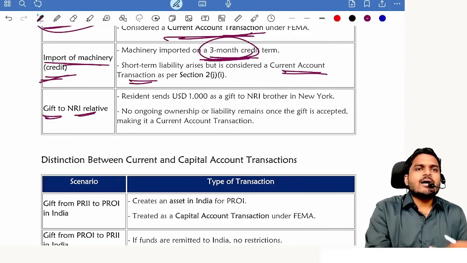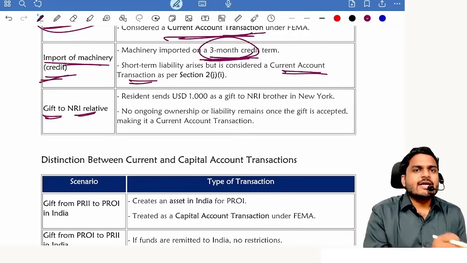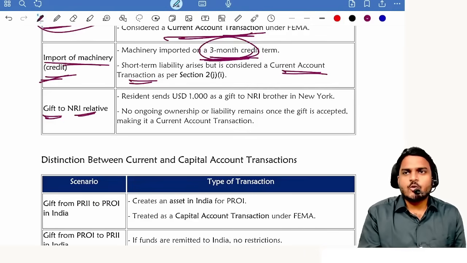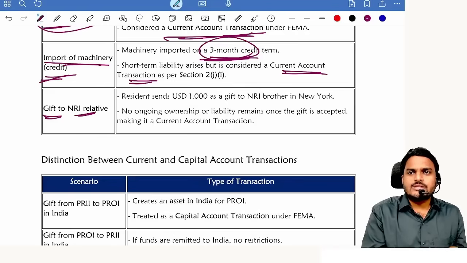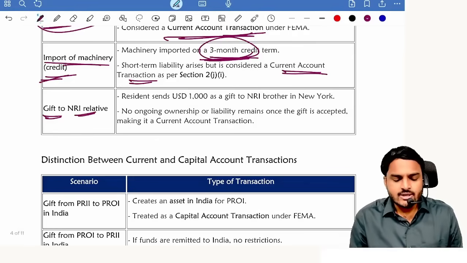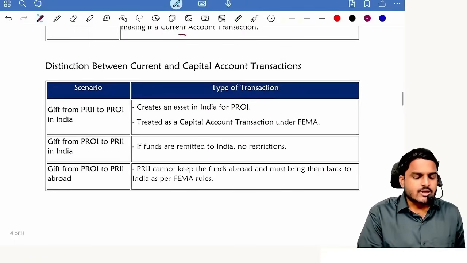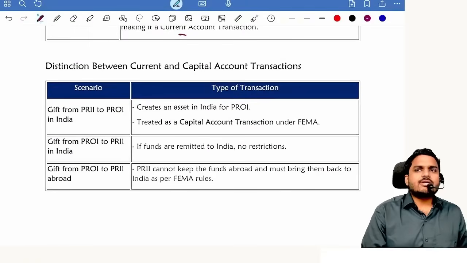Suppose he is giving me a gift in dollars. Of course, I cannot hold dollars as per section 4. I need to convert them into rupees. Now foreign asset is not created, foreign liability is not created, Indian asset is not created, Indian liability is not created. Then also it becomes a current account transaction only. See, just look at the distinction. Can be tested for 2 marks.